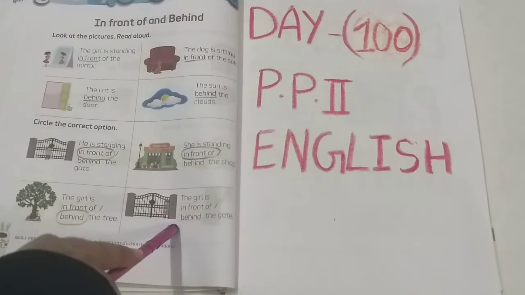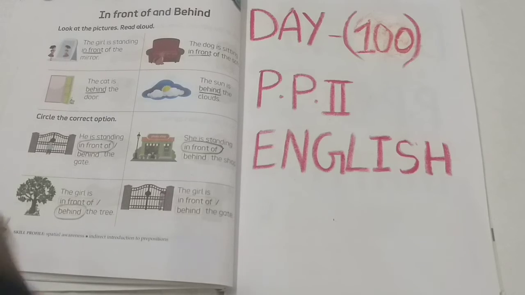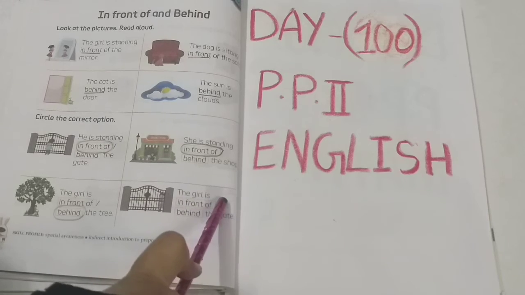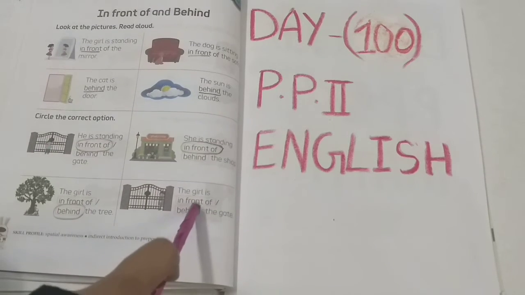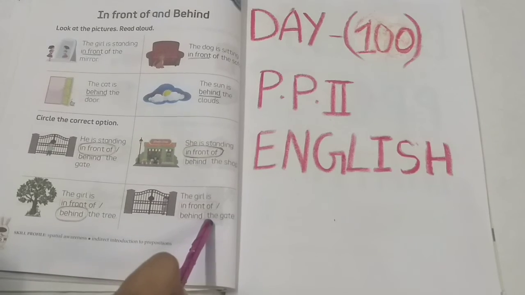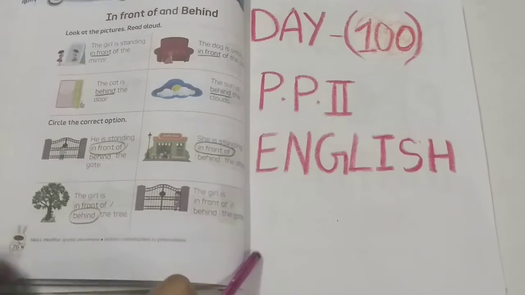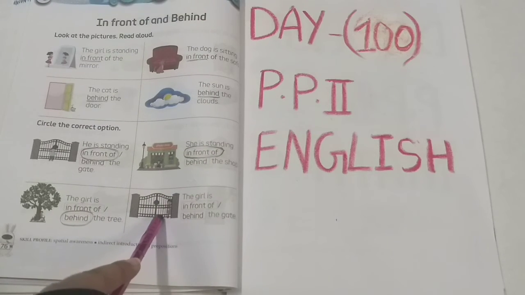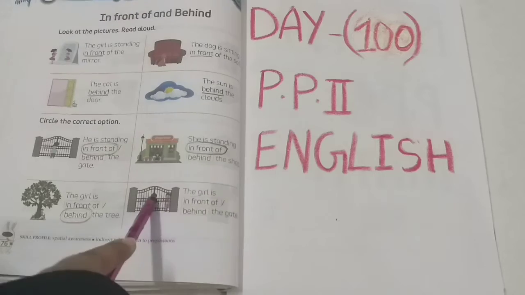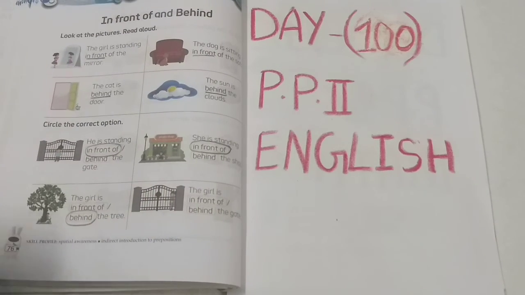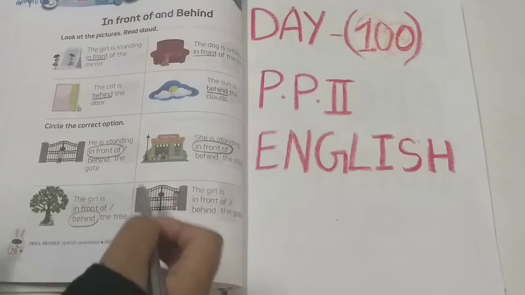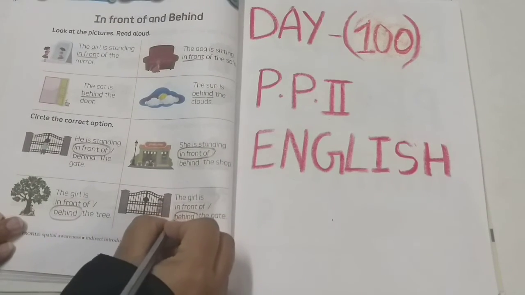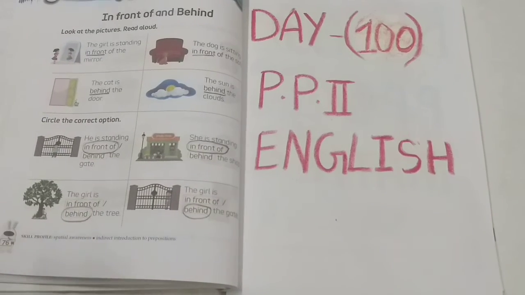See the next. The girl is in front of, behind. We have to select one. The gate. See the picture, children. Where is the girl? The girl is in front of the gate. No, the girl is behind the gate. You can see the girl is behind the gate. So the correct option here is behind. So we have to circle the correct option, behind.